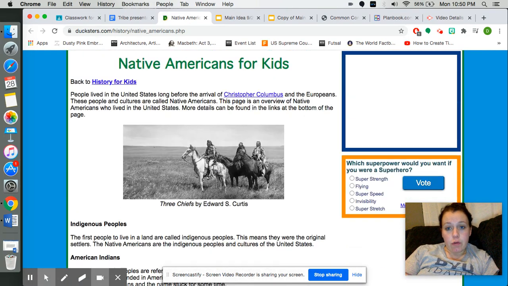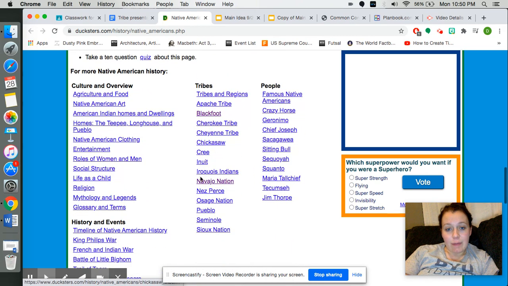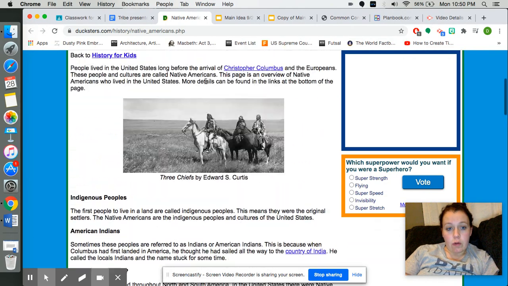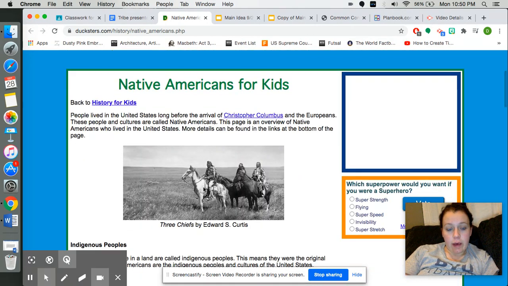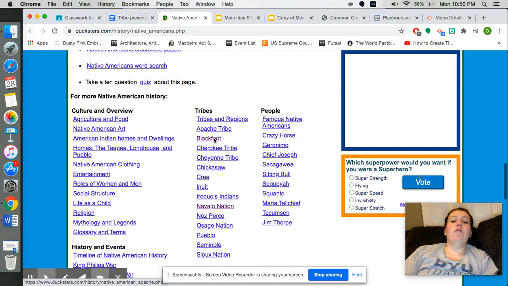I am going to scroll all the way to the very bottom, and then I'm going to click on one of these tribes. So notice I'm not looking here. I'm scrolling all the way to the bottom where it says tribes. So here are some different tribes I could choose from: Apache, Blackfoot, Cherokee, Cheyenne, Chickasaw, Cree, Inuit, Iroquois, Navajo, Nez Perce, Osage, Pueblo, Seminole, and Sioux.